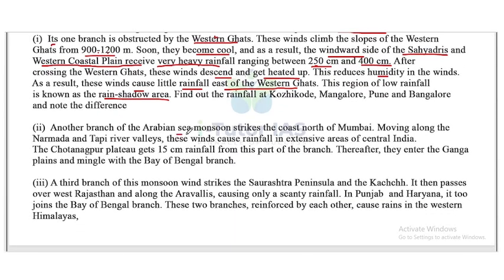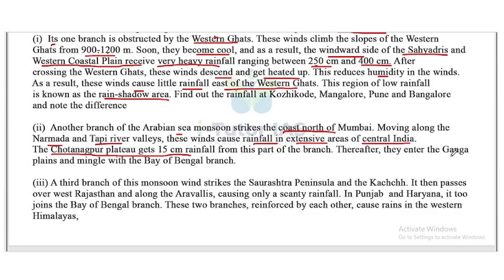Another branch of the Arabian Sea monsoon strikes the coast north of Mumbai, moving along the Narmada and Tapi river valleys. These winds cause rainfall in extensive areas of central India. The Chota Nagpur Plateau gets 15 centimeters of rainfall from this branch.